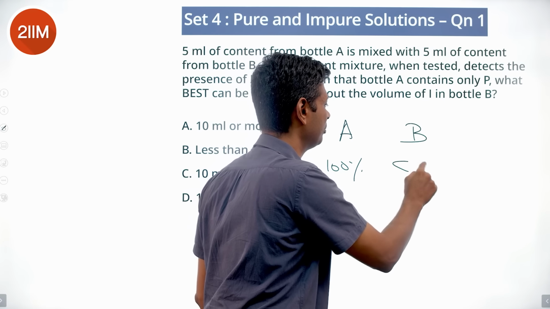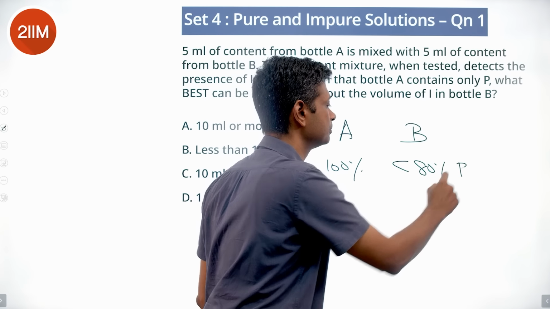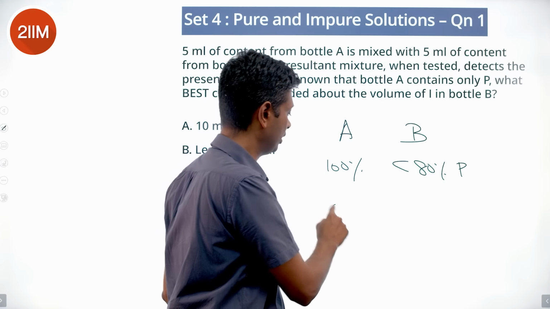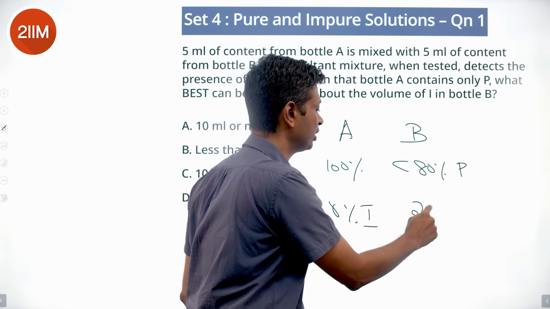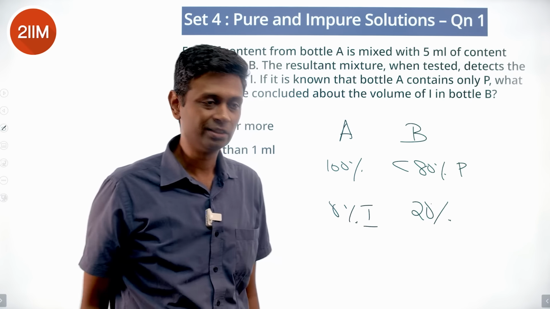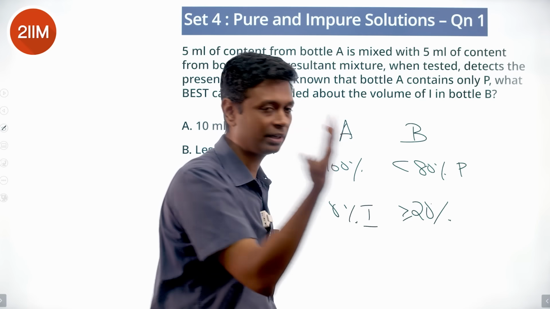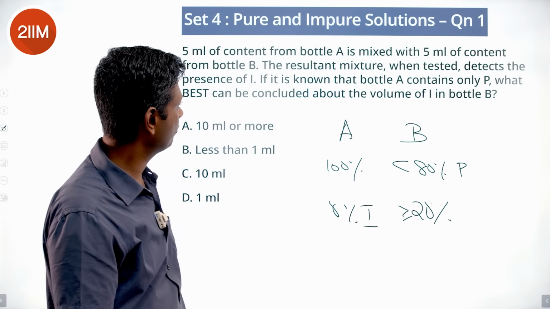This is 0% I. If this had 20% I, they are mixing in equal quantities, so B should have greater than or equal to 20% impurity. That's what they are saying.